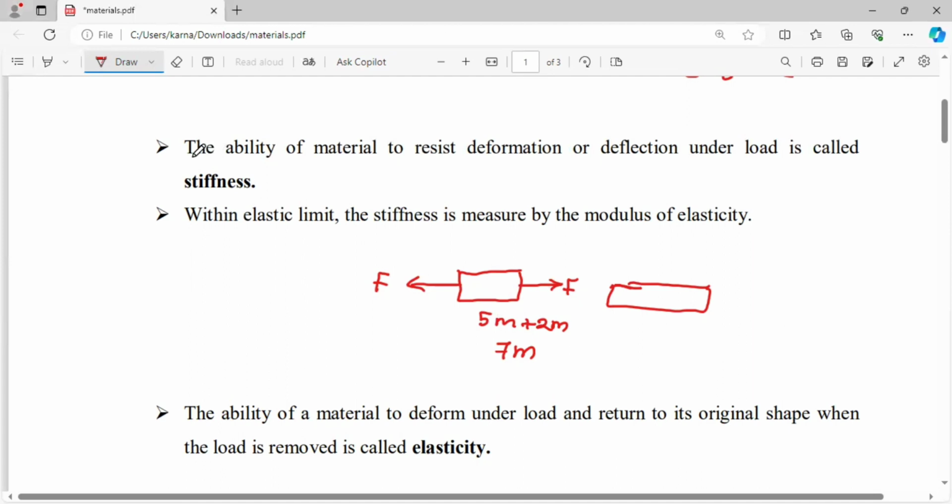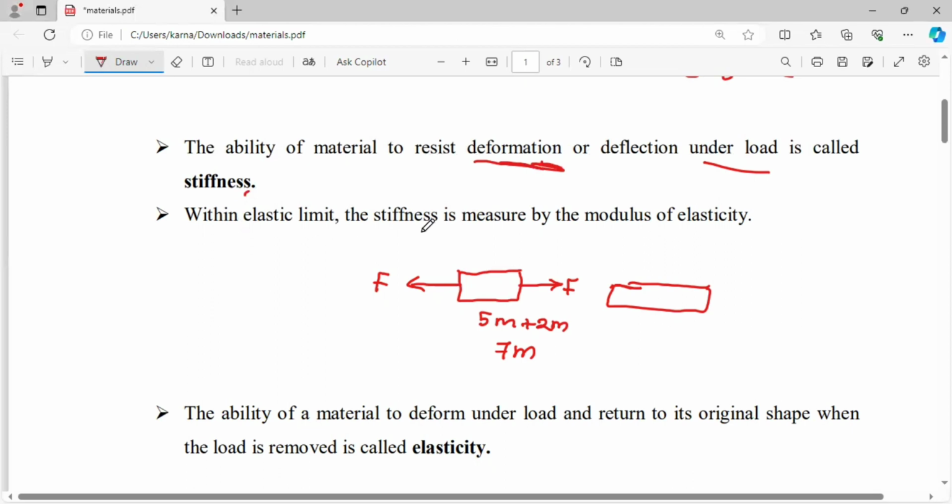The ability of the material to resist that deformation under load is called the stiffness of the material. If you apply any load on the body, then definitely some effect will be caused. So the property to resist that deformation is called the stiffness of that material.